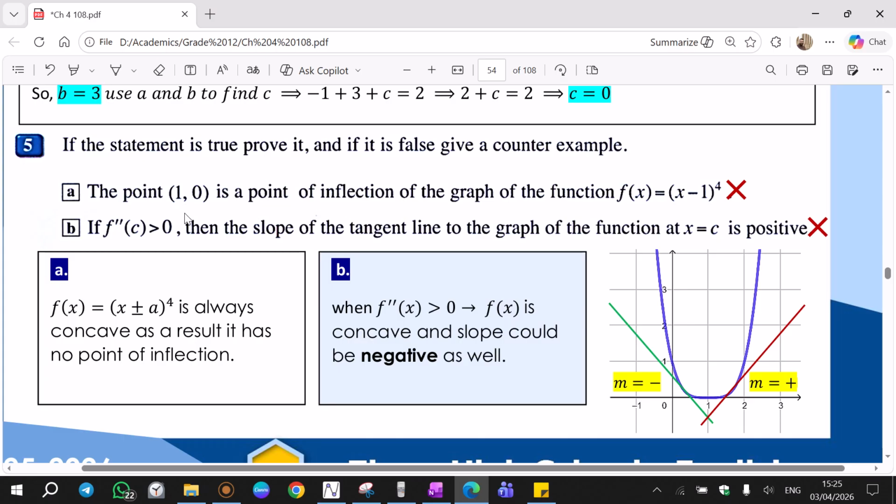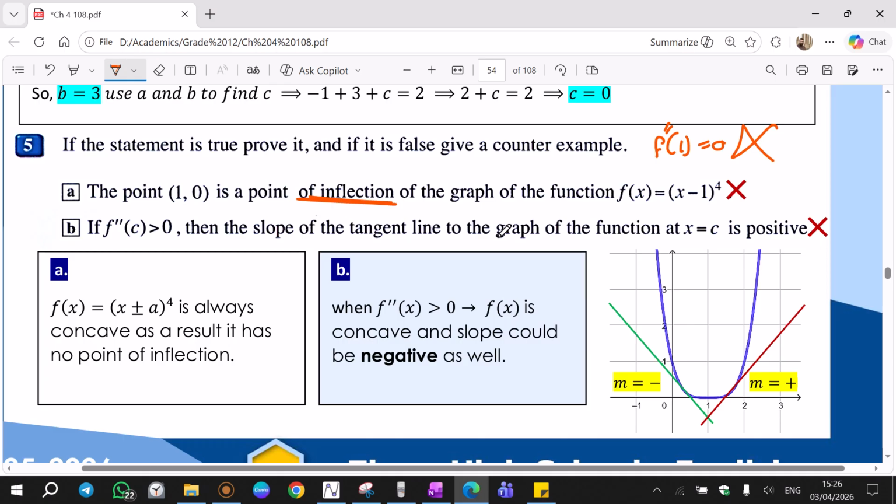The point 10 is a point of inflection of the graph of the function x minus 1 power 4. We had a note about bracket power 4. Bracket power 4 is the only function where the double derivative is equal to 0 if double prime 1 is equal to 0, but it's not an inflection.